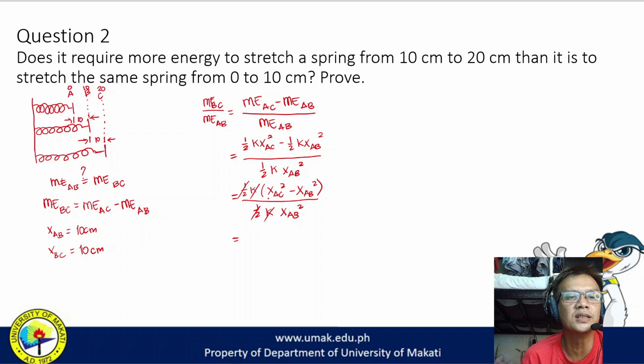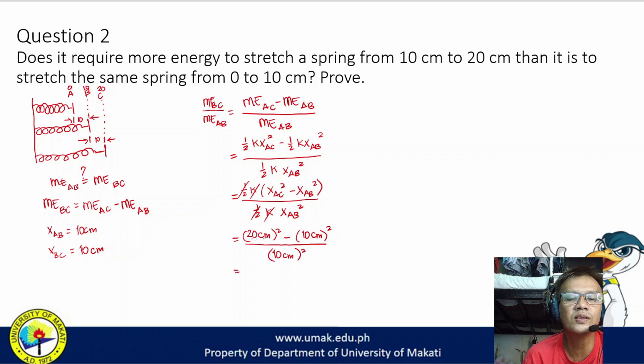X from A to C is 0 to 10, then 10 to 20, so this is 20 centimeter quantity squared minus x from A to B, that is 10 centimeter quantity squared, divided by x from A to B, so once again 10 centimeter squared.